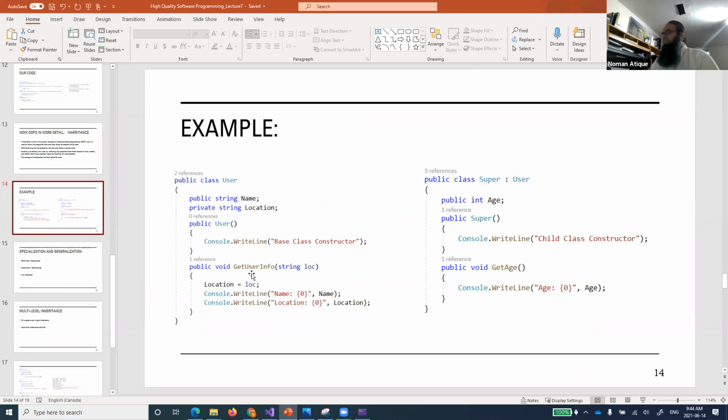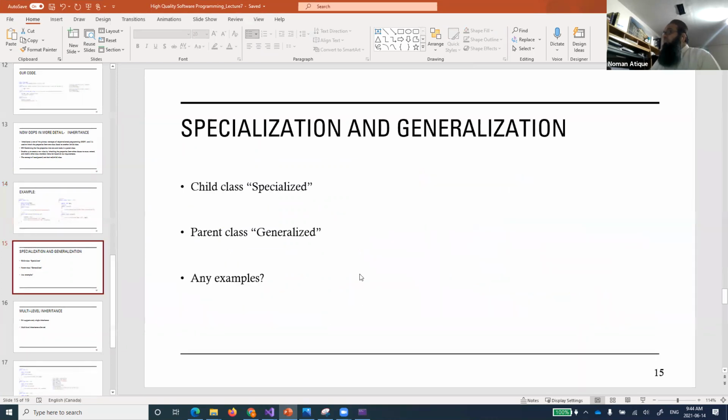Right. So this was the example. Now the common concepts that you need to remember: specialization and generalization. Let me just draw that one, and you should understand the concept. When you are going from top to bottom, you are doing something, and when you are going from bottom to top, you are doing something else. What do I mean by bottom to top and top to bottom?